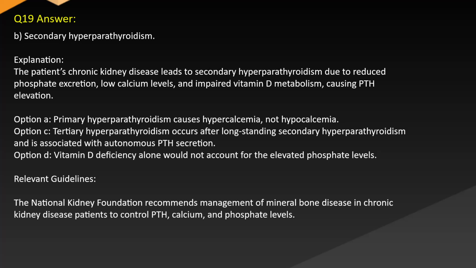Answer: B. Secondary hyperparathyroidism. Explanation: the patient's chronic kidney disease leads to secondary hyperparathyroidism due to reduced phosphate excretion, low calcium levels, and impaired vitamin D metabolism, causing PTH elevation. Option A. Primary hyperparathyroidism causes hypercalcemia, not hypocalcemia. Option C. Tertiary hyperparathyroidism occurs after long-standing secondary hyperparathyroidism and is associated with autonomous PTH secretion. Option D. Vitamin D deficiency alone would not account for the elevated phosphate levels.